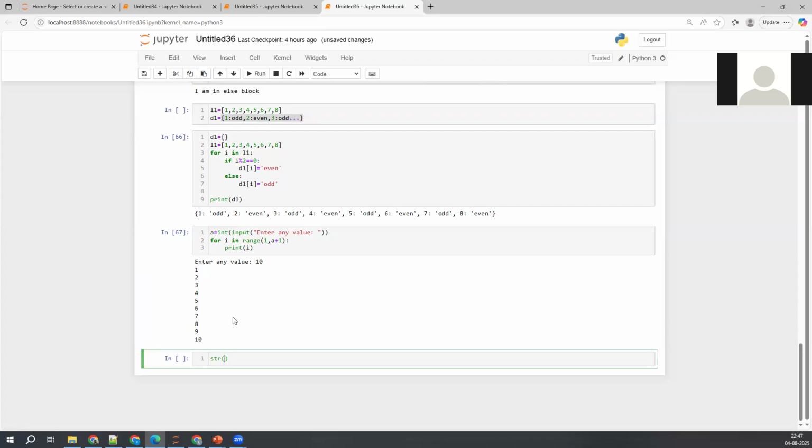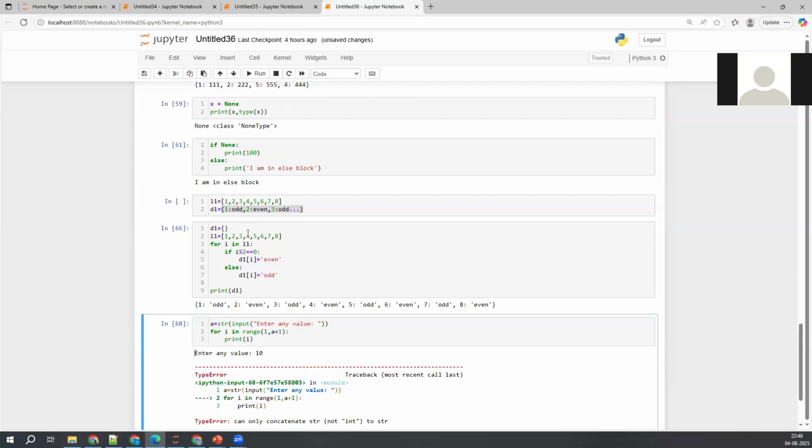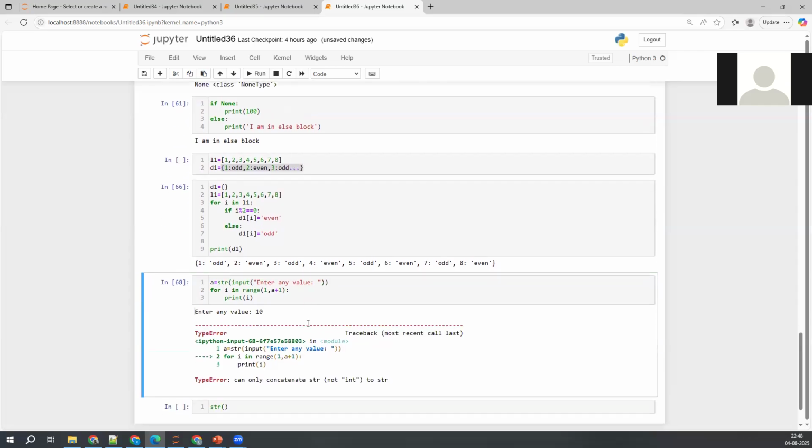Okay, you wanted to use str here. Now see what happens. It will throw an error, because a string you cannot iterate from 1 to. From 1 to a string is not possible, right? It should be an integer here.